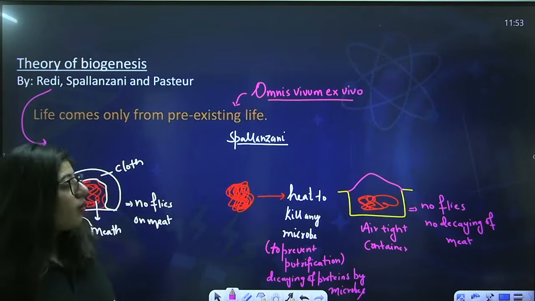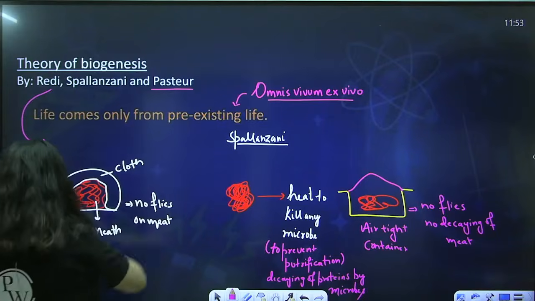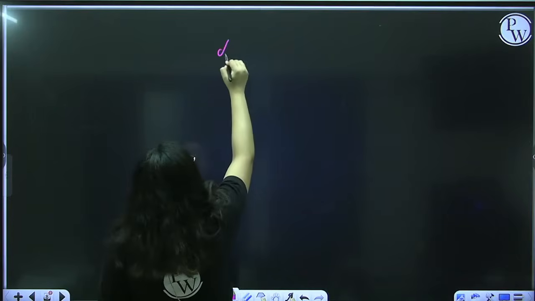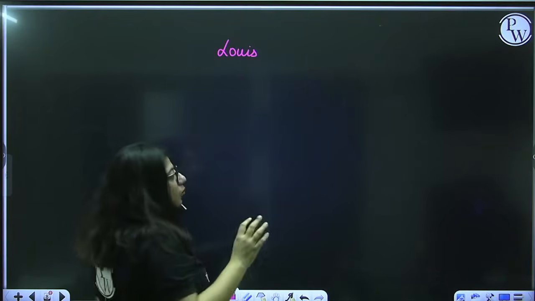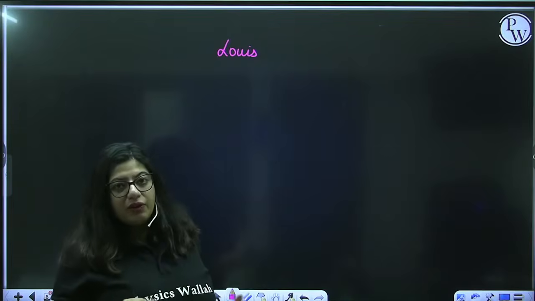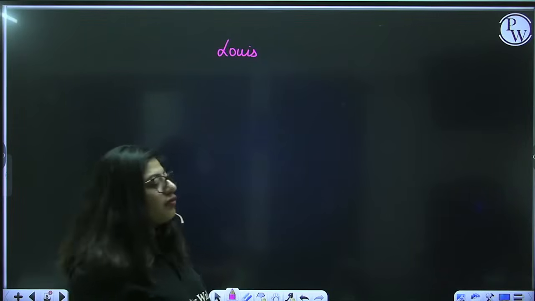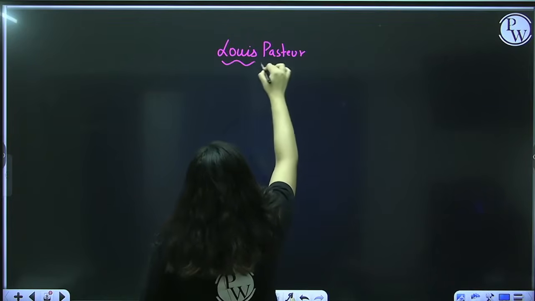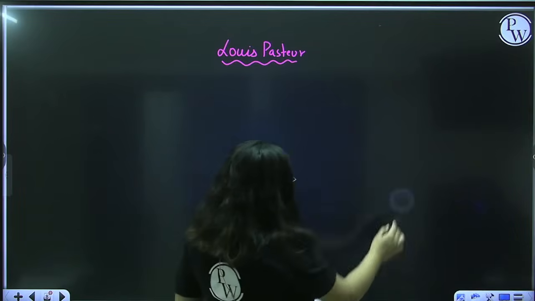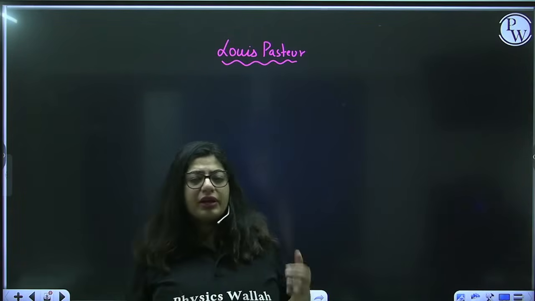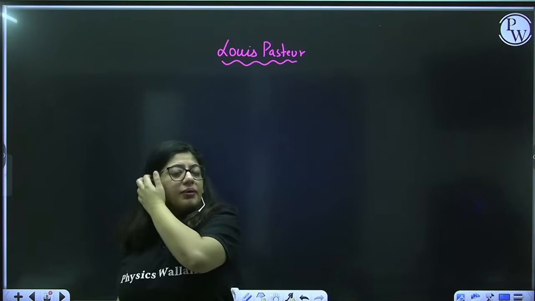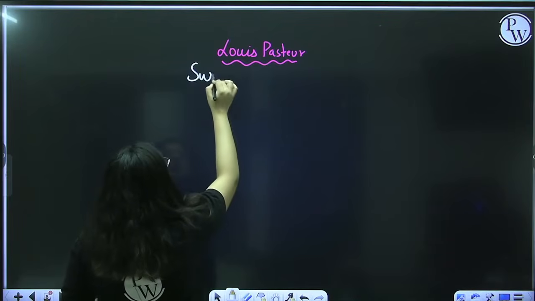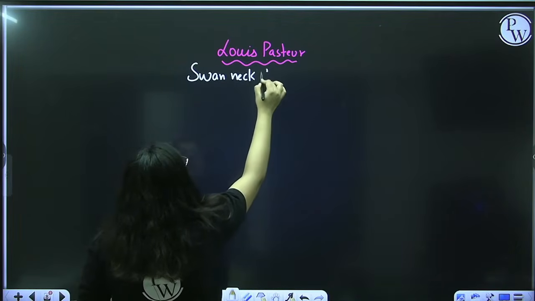Alright. So now comes the third one, Louis Pasteur. Louis Pasteur was the one who did a wonderful experiment to explain that yes, only living organisms can give birth to living organisms, or he rejected the theory of abiogenesis, right? He was famous for pasteurization, the pasteurization that you do in milk so that the milk does not get stale. So he performed an experiment, and this experiment was the swan neck experiment.